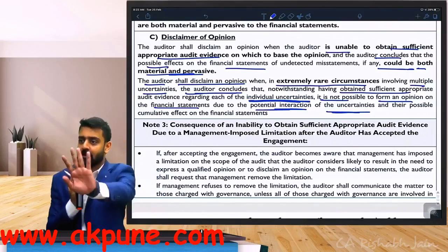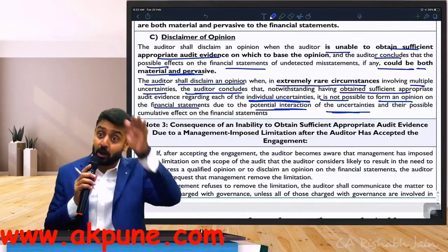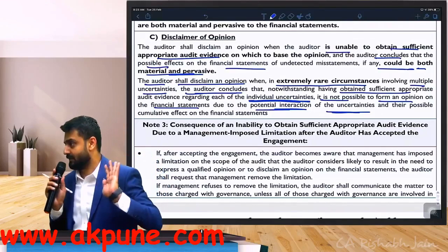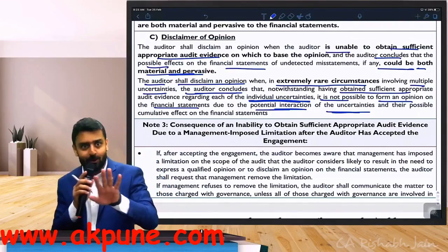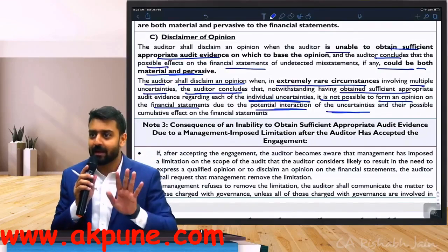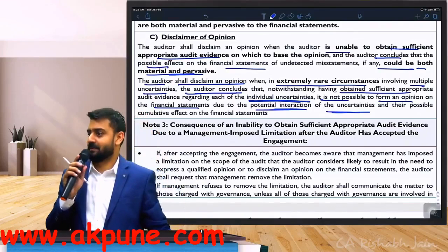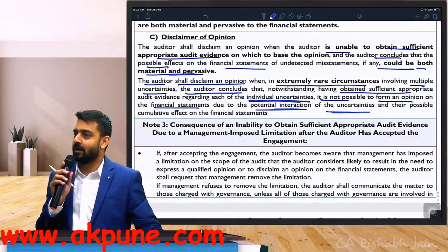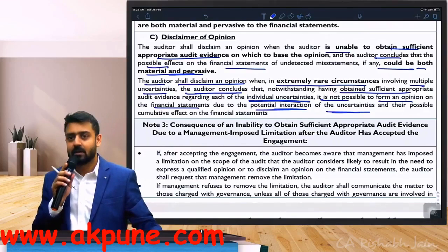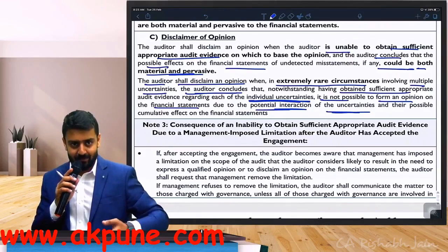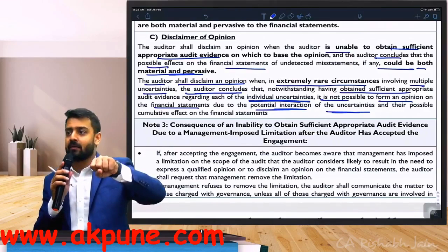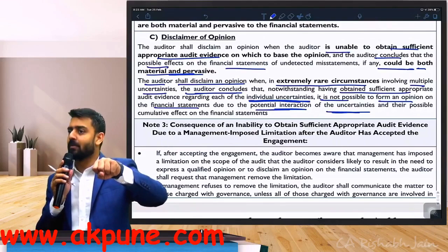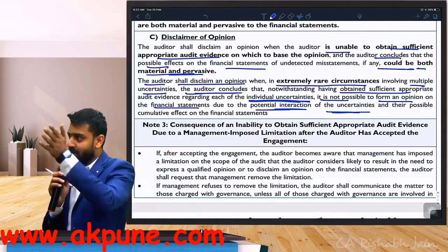So RBI started an investigation against Rana Kapoor as soon as this news broke out. And it's simple. If I'm an investor, if the regulator is questioning the founder, there can be something wrong. Do you get my point? There can be. It started falling from 400 rupees. From 400 to 300, 250, 200, 160. Think about the amount of money people lost. It held at 160. But now the problem with Yes Bank is, Rana Kapoor is gone.